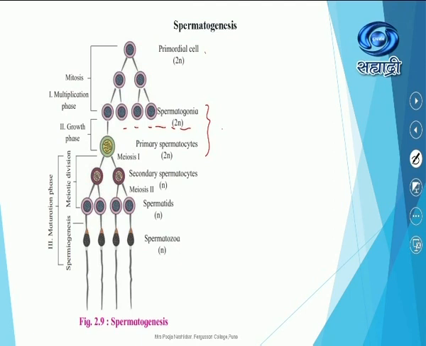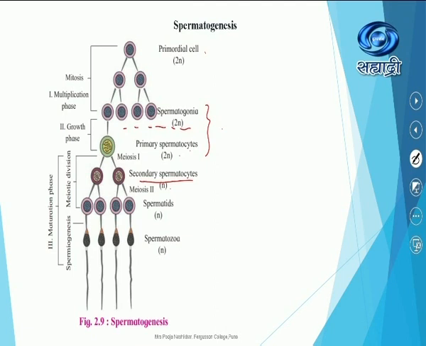We know meiosis is completed in two stages, meiosis 1 and meiosis 2. During meiosis 1, the primary spermatocyte gives rise to the secondary spermatocyte. This is the reduction division, where the 2n diploid set becomes haploid, because meiosis 1 is a reductional division.